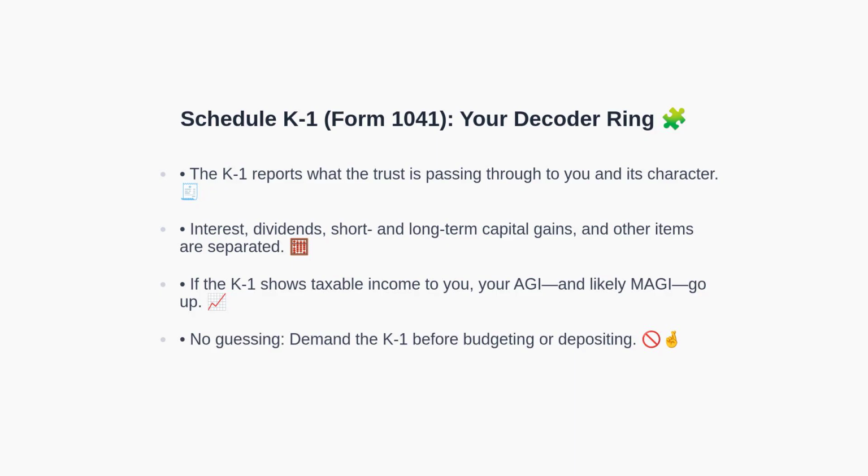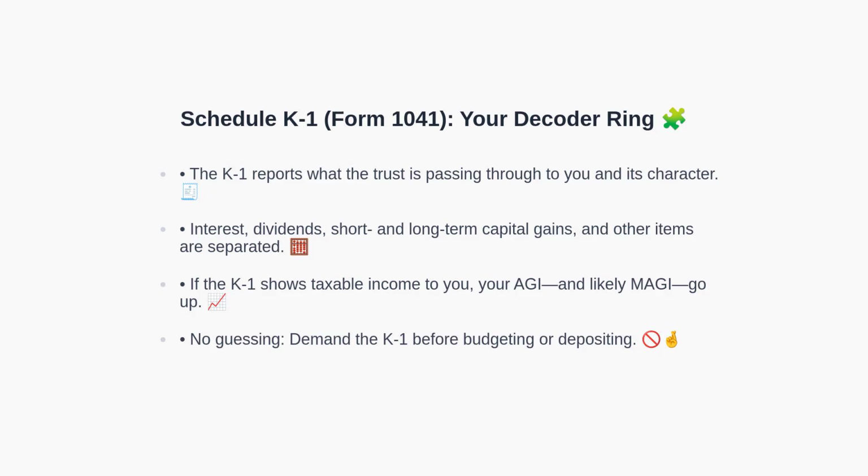Now let's look more closely at the K-1 itself. The Schedule K-1 from Form 1041 is the authoritative document indicating what income, deductions, and credits a trust passes through to a beneficiary. It breaks out the character of the items, such as interest, dividends, and capital gains. If the K-1 shows taxable income allocated to you, that amount increases your AGI and likely your MAGI. You should not estimate blindly. Request and review the K-1 before you make decisions about depositing or spending the funds.